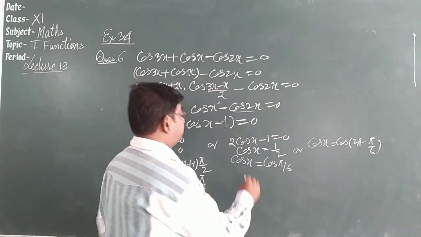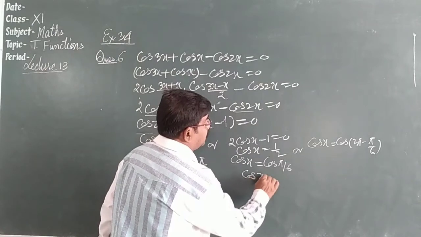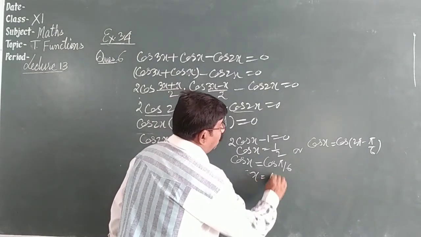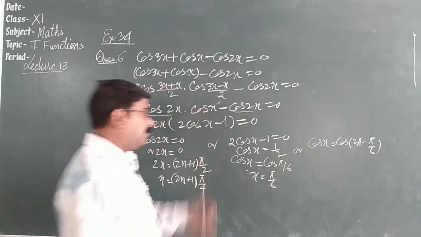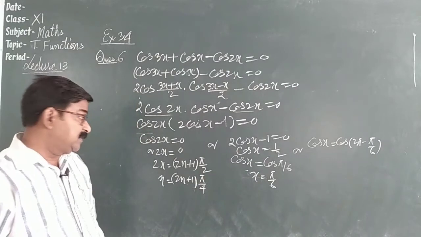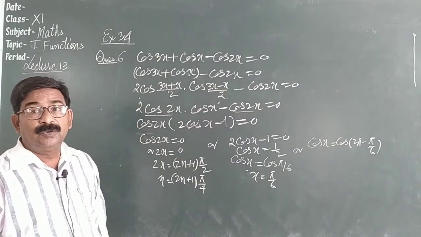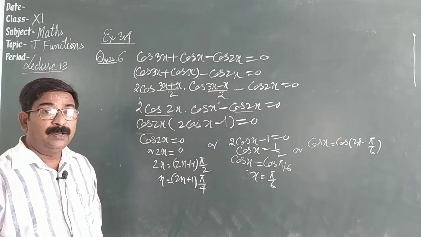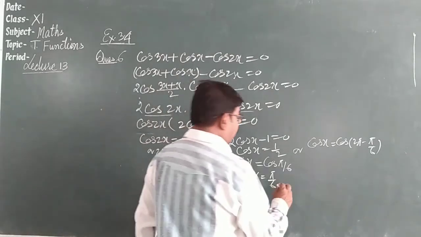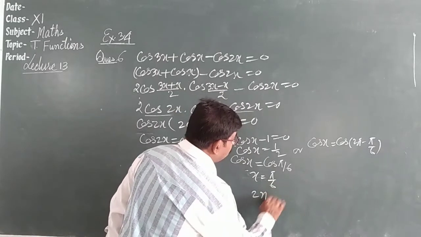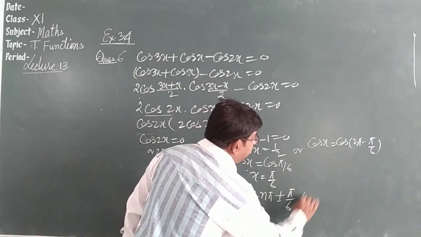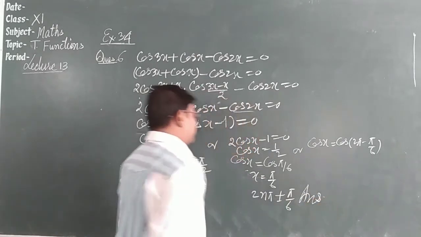So we have to write the general value, leaving that one. If you write the general value, what was that? 2n pi plus minus pi by 6. So this will be the answer.